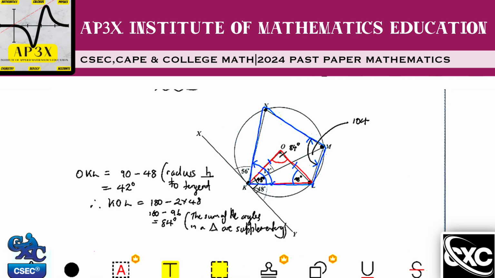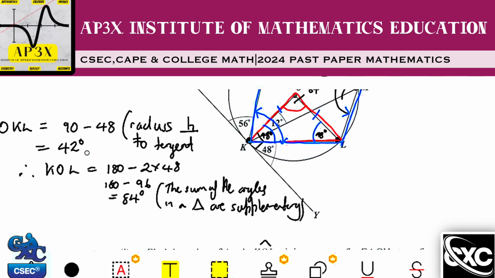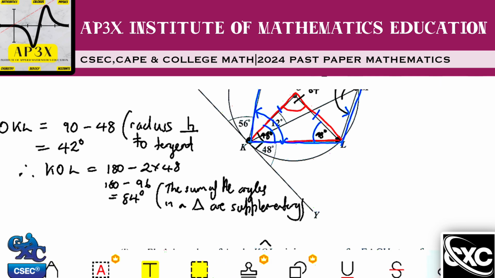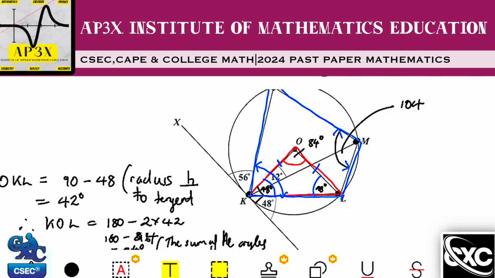I think I actually made an error here. So this was not supposed to be 48. I think I got a little bit confused when we did the calculation here. It was supposed to be 42. So when I said 2 times 48, it should have actually been 42. And then this should have been actually 84. And then this should have actually been 96 degrees. So this should have been 2 times 42, which is 84. And then, of course, 84 from 180 gives us 96. So this angle right here is in fact 96 degrees.